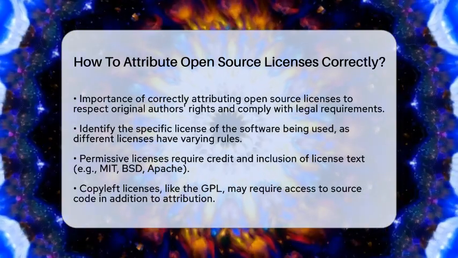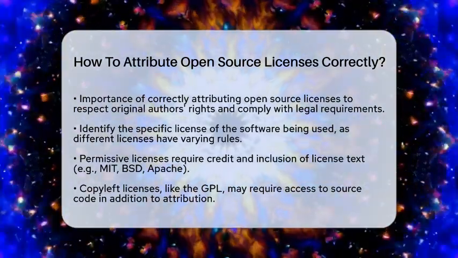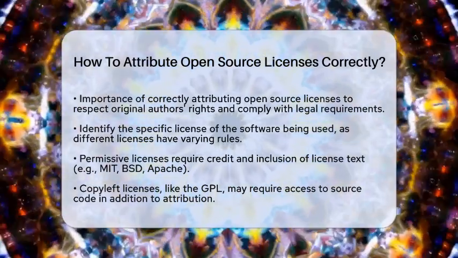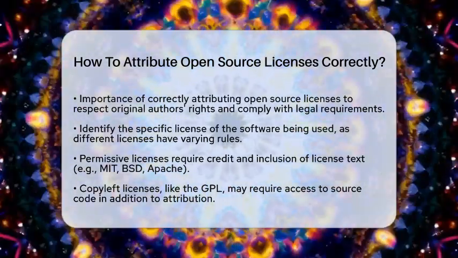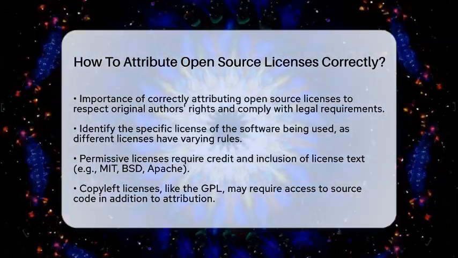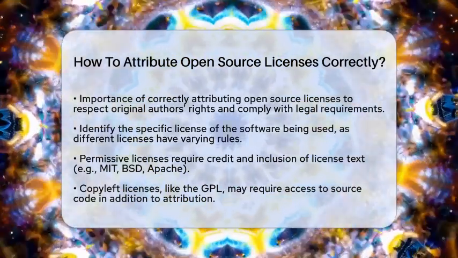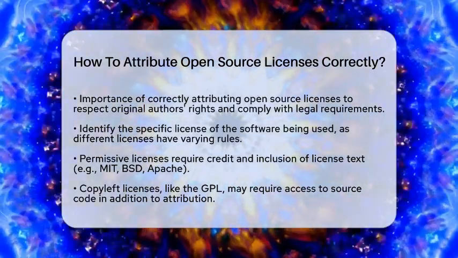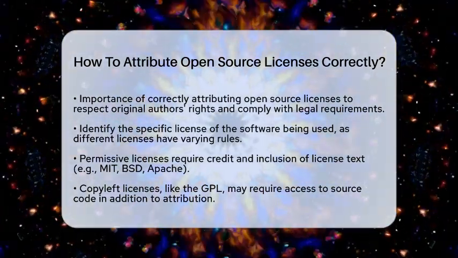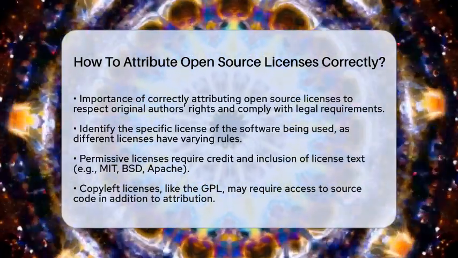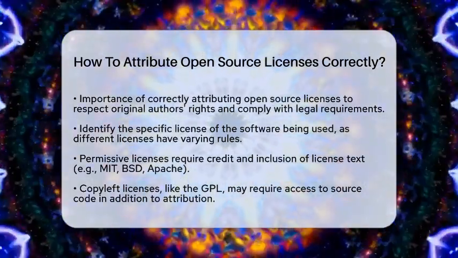First, you need to identify the specific license governing the software you are using. Different licenses have different rules. For example, permissive licenses like the Massachusetts Institute of Technology license, Berkeley Software Distribution license, and Apache license mainly require you to give credit and include the license text. On the other hand, copyleft licenses like the General Public license may also require you to provide access to the source code. Knowing the license is key to following its terms.